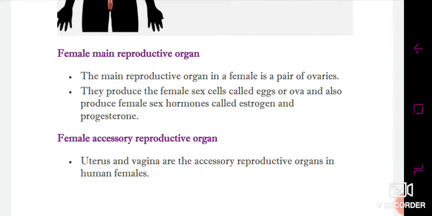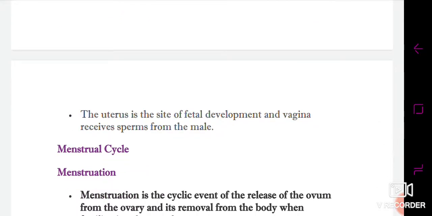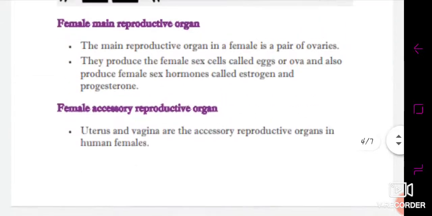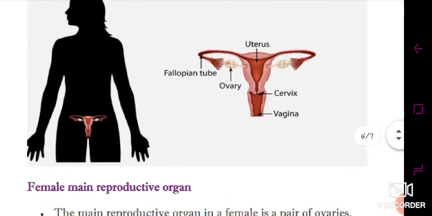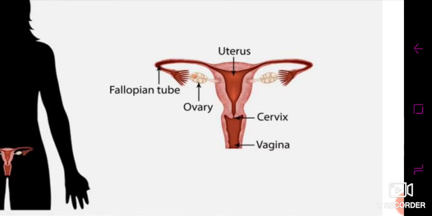Next, the reproductive organs we'll study are the uterus and the vagina, which are the accessory organs responsible for particular functions inside the female. If we talk about the diagram, the fallopian tube is very important because it is the major site of fertilization.